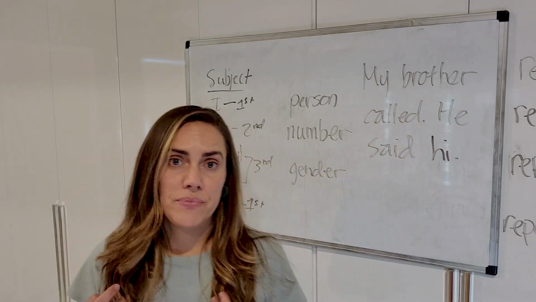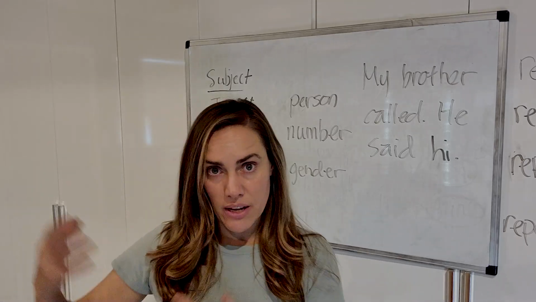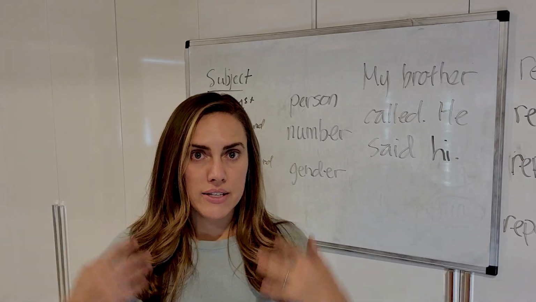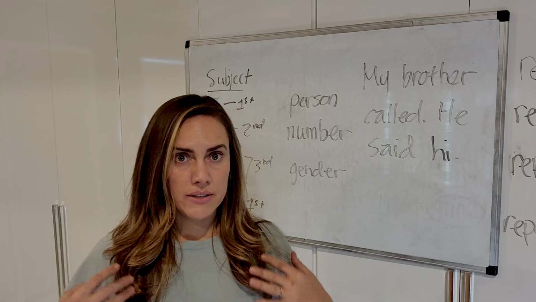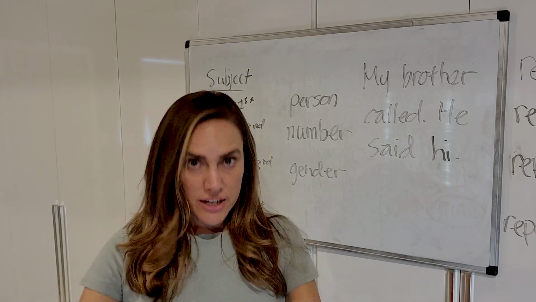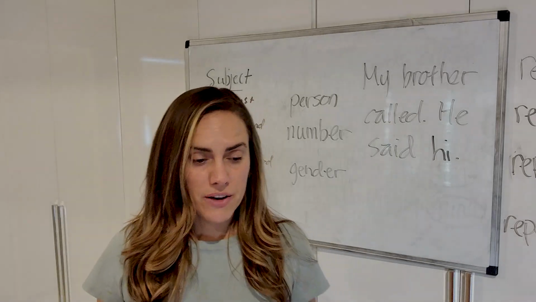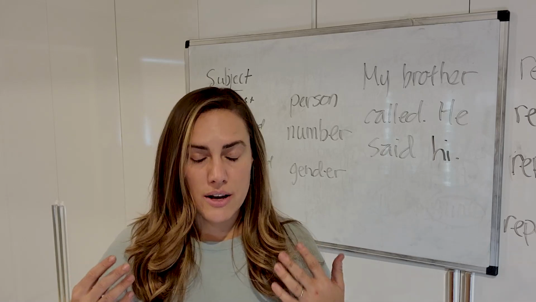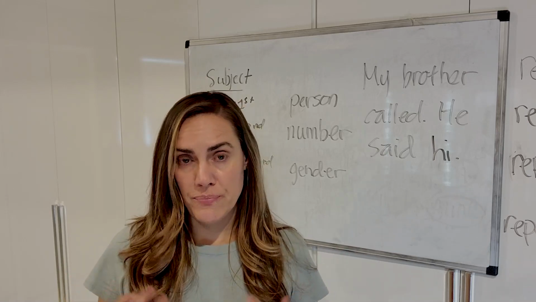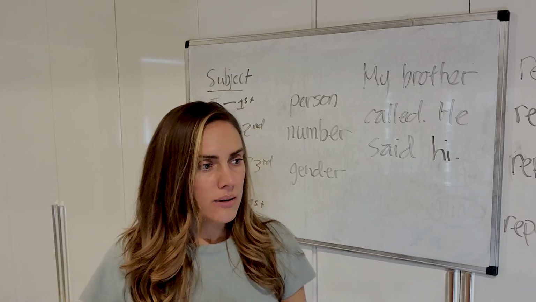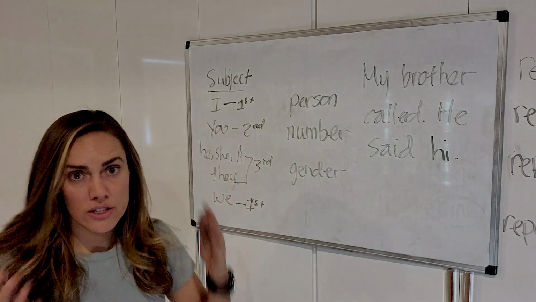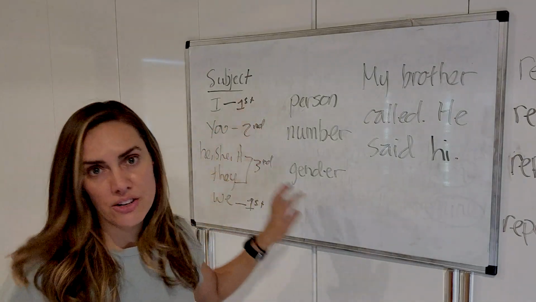Or if it's me, Jamie, you're talking about me, third person. My gender expression is female, okay? So you would use she for me, or her. Okay, so you want to think about person, number, and gender.